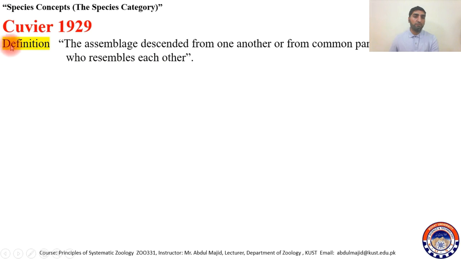The first one is by Cuvier, who defined species as assemblages descended from one another or from common parents, or those who resemble each other.